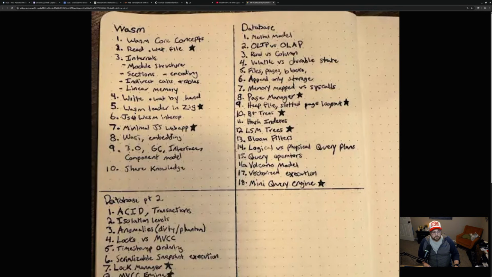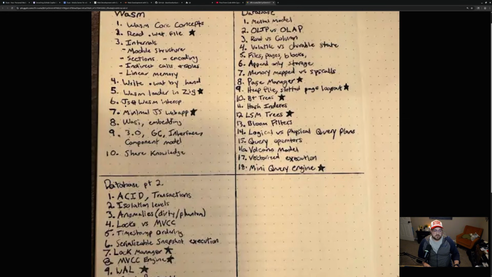And then another deliverable, which would be building a WASM loader in Zig. So this isn't necessarily a runtime or anything, but like loading a WASM file, being able to read the header information, do things like that. Step 6 will be getting actually into JS and WASM interop. So kind of important to mention, everything up to this point has nothing to do with JavaScript as the host system. So we'll jump into that as well.